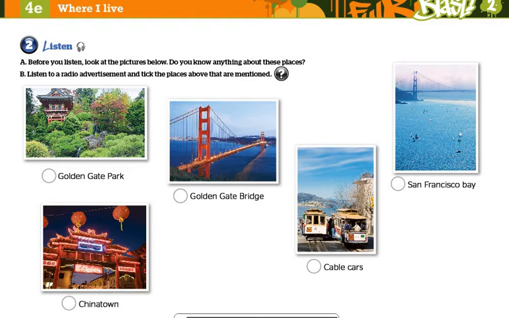It's the oldest Chinatown in the United States, and it's a great place to visit, especially at Chinese New Year. How to get around? The most popular way to get around the city is by bike, and there are lots of organized bike tours. These take you over the Golden Gate Bridge and through some of San Francisco's parks. You can also hire a boat from the port and sail around the bay.